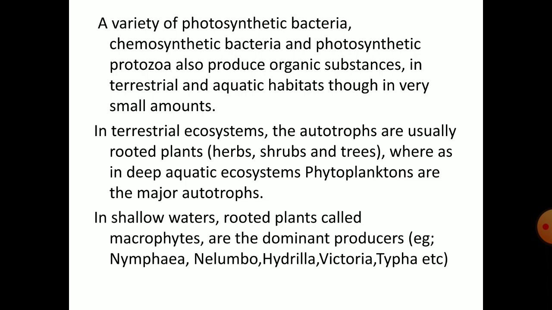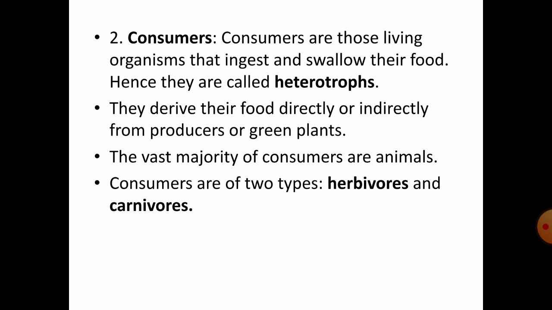Whereas in shallow waters, rooted plants called macrophytes are the dominant producers. Examples for these are Nymphaea, Nelumbo, Hydrilla, Victoria, Typha, etc. That's about the producers.